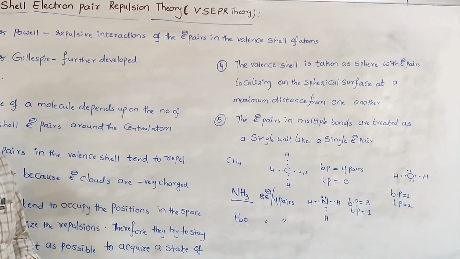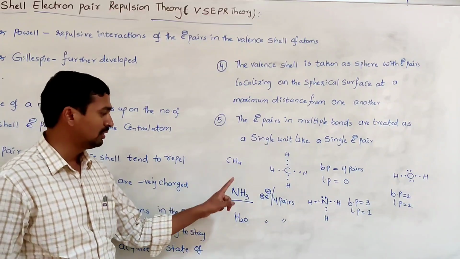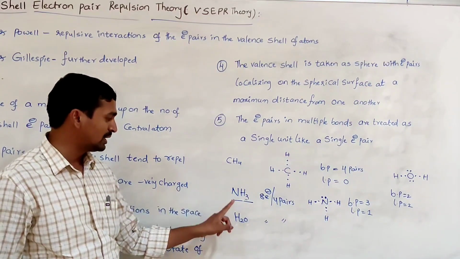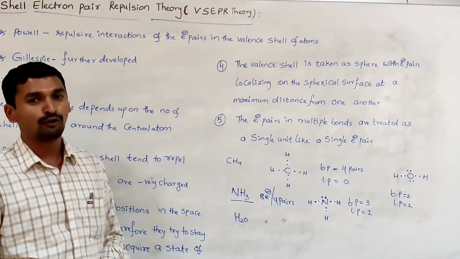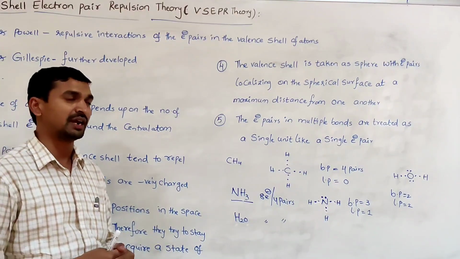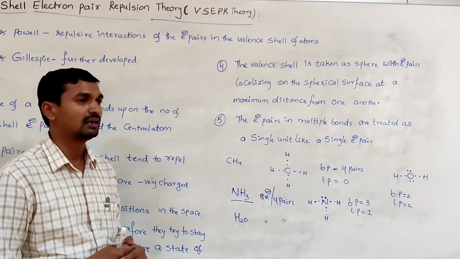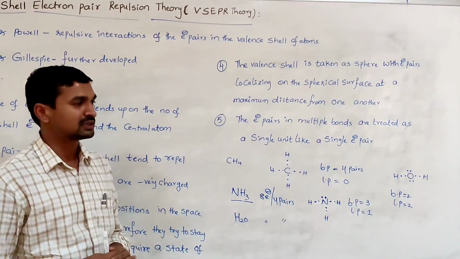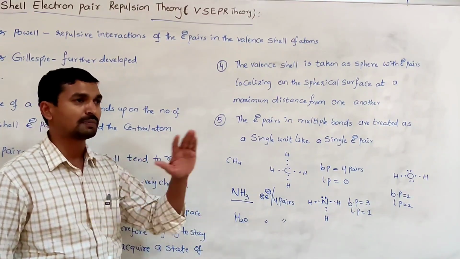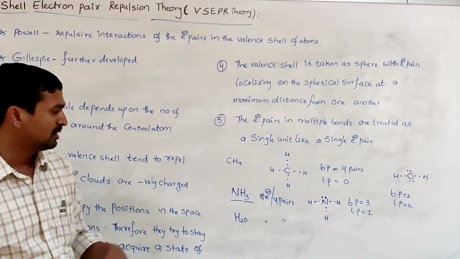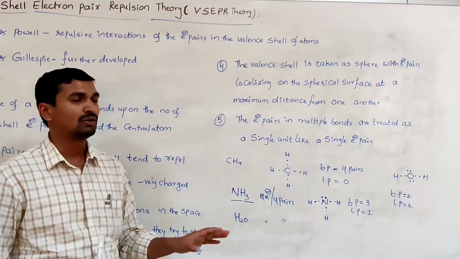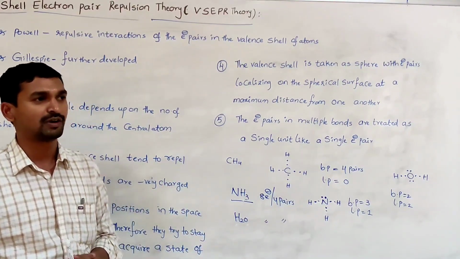In all 3 examples, the ammonia molecule, methane molecule and water molecule, 4 pairs of electrons are present around the central atom. But among these 4 pairs, in methane all participate in the bond formation, in ammonia only 3 participate, and in water only 2. That means the electron pairs around the central atom may or may not participate in the bond formation.